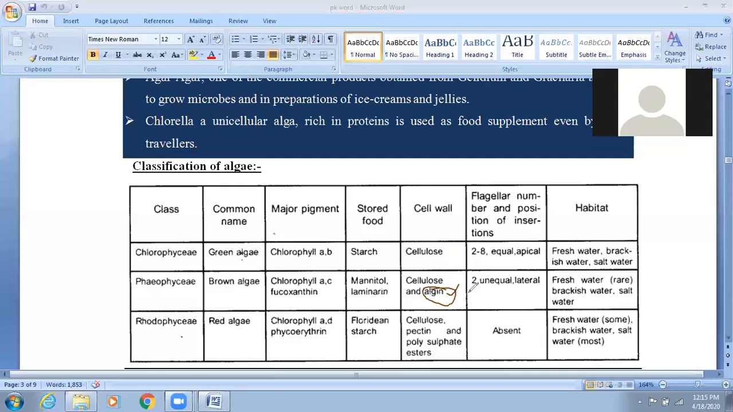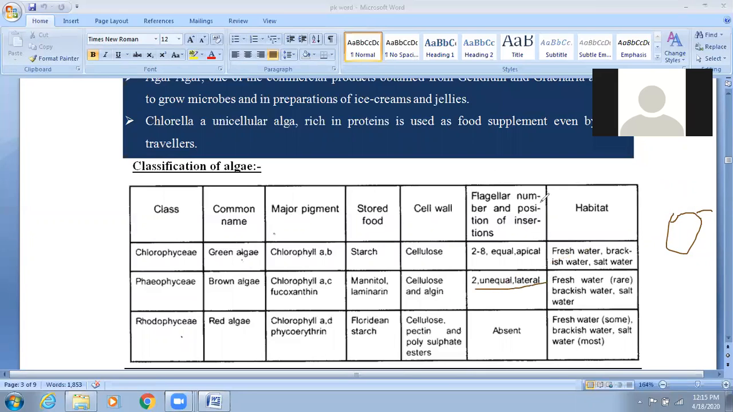If we check the flagella position, suppose that this is the alga and these are their flagella. Their flagella are unequal and lateral. Lateral means sidewise, not apical. So here you can say unequal lateral flagella.